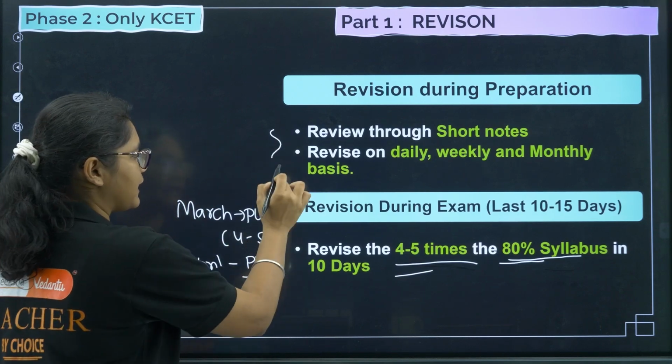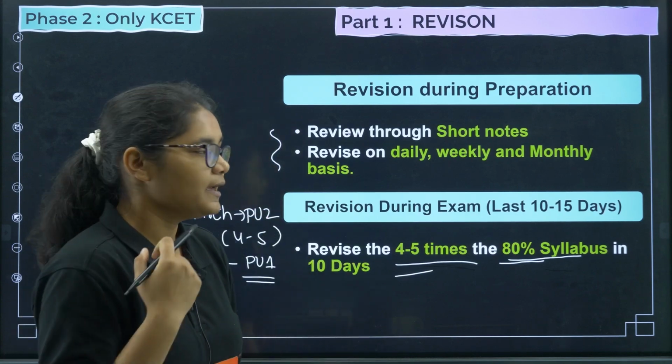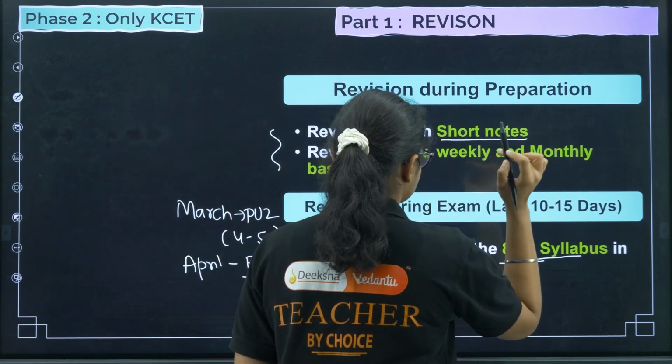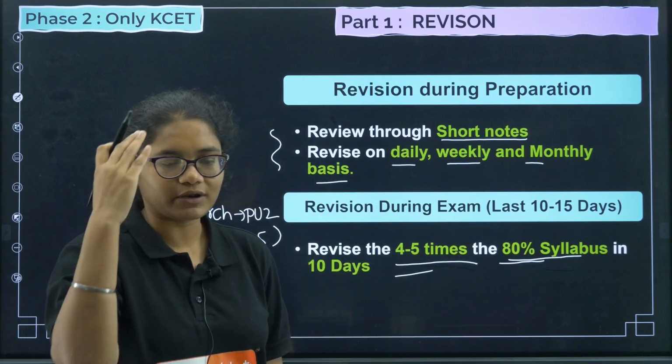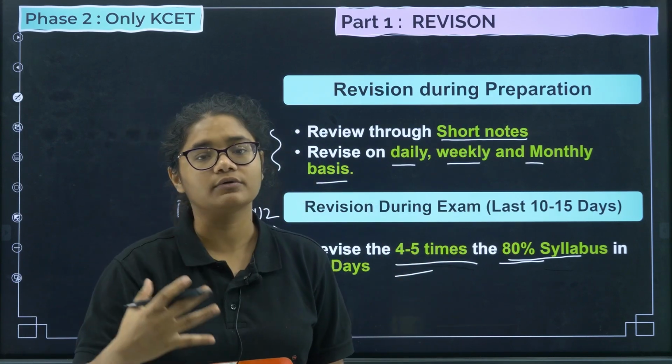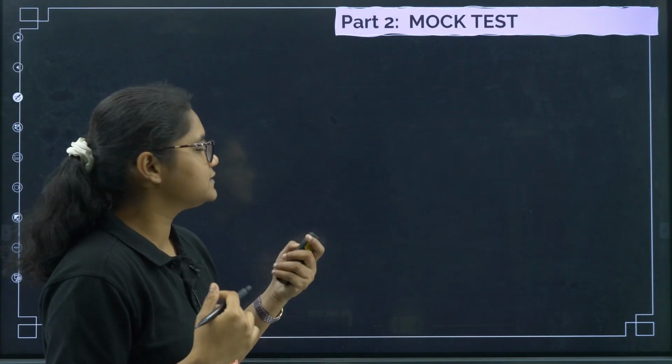Now, in the regular days till February, when you are doing syllabus completion, you should revise through your short notes. Daily, weekly and monthly revision should be done. You should have a calendar for revision, for when you are going to revise what. Okay, that is done. Next is your mock test.